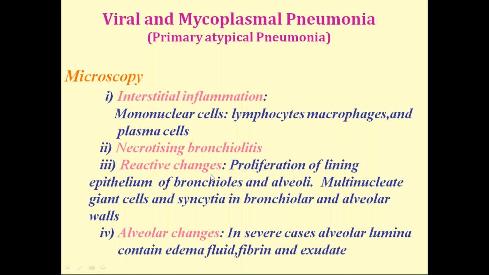And what are the changes you will see in the bronchioles? Proliferation of the lining epithelium, and sometimes multinucleate giant cells. In severe cases the alveoli are affected, and you will see edema fluid, fibrin, and exudate in the alveoli. But in routine cases you will see interstitial type of inflammation, with predominance of chronic inflammatory cells like lymphocytes, plasma cells, and macrophages.